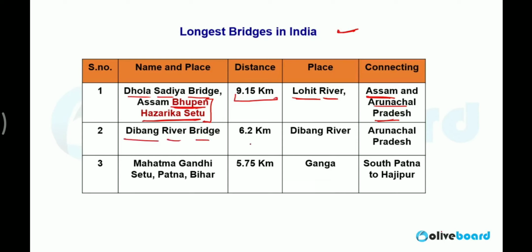Dibang river bridge, 6.2 kilometers, situated in Arunachal Pradesh. Mahatma Gandhi Setu, Patna, Bihar, 5.75 kilometers, situated on Ganga river, connecting South Patna to Hajipur.